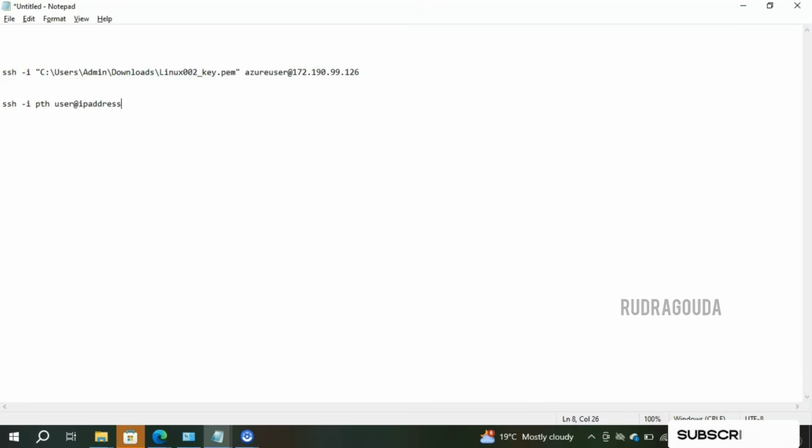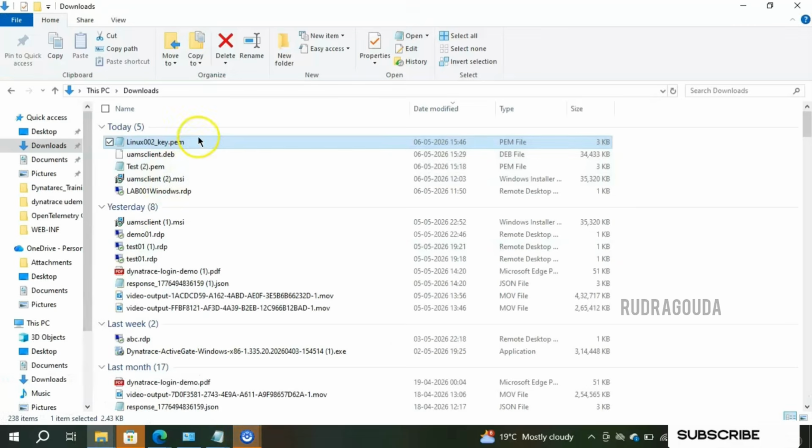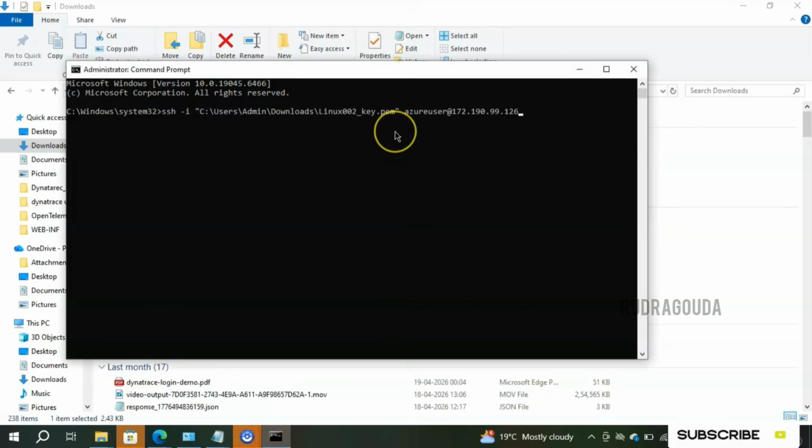So this is how it is always. Even in my case it is the same thing: ssh -i path, username, followed by the IP address. So I'll copy this one. You might get confused about what this path is. This path is all about this one. I have downloaded or created a PEM file, and that is the path I am giving. Paste it here, then click on enter.